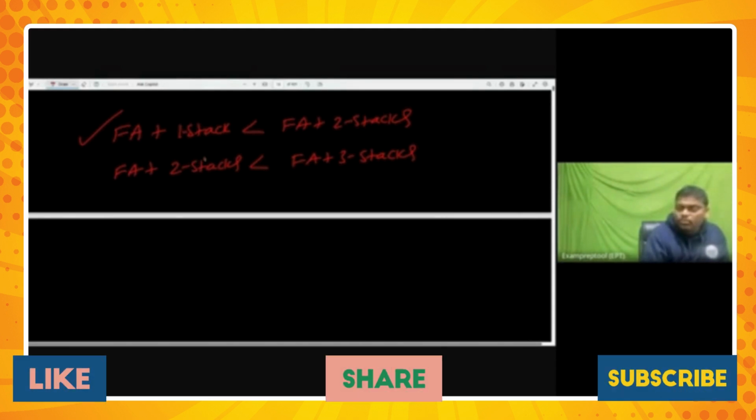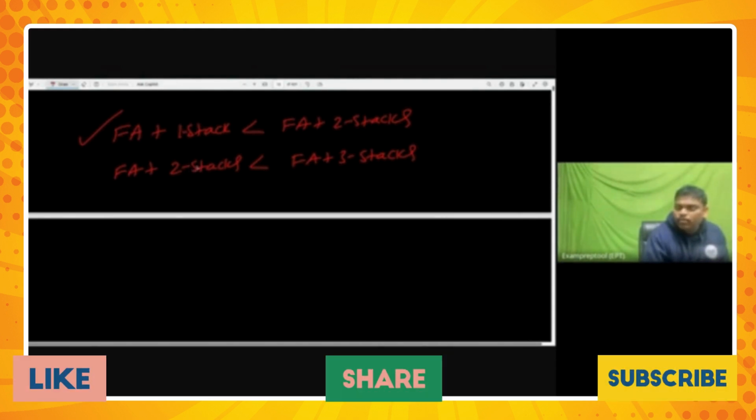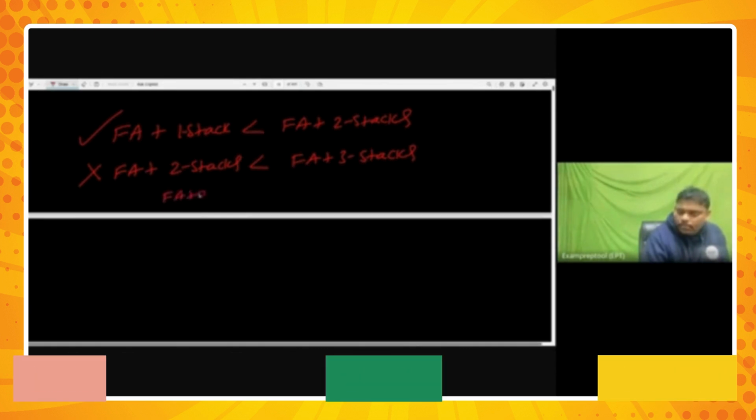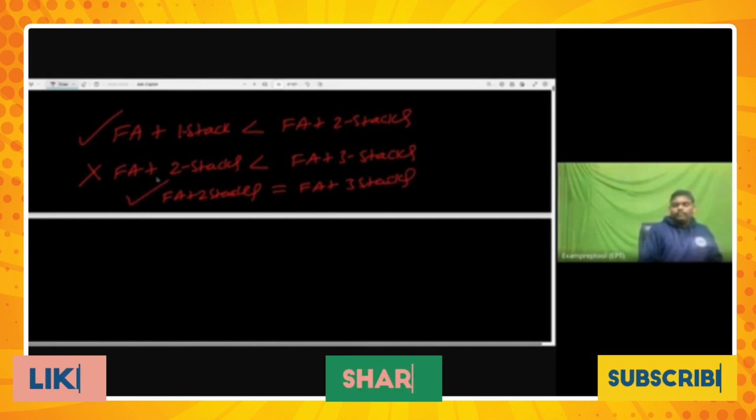Remember, with the two stacks, you can do whatever you want. Why one more stack? It is wrong. Remember, these two are actually equal. This is correct: finite automata plus two stacks equals finite automata plus three stacks. You can do whatever you want, so why are you taking one more?